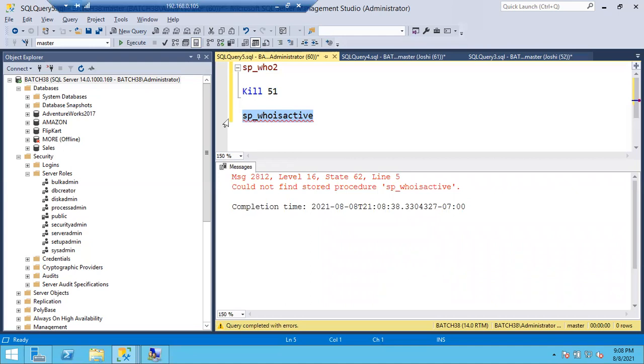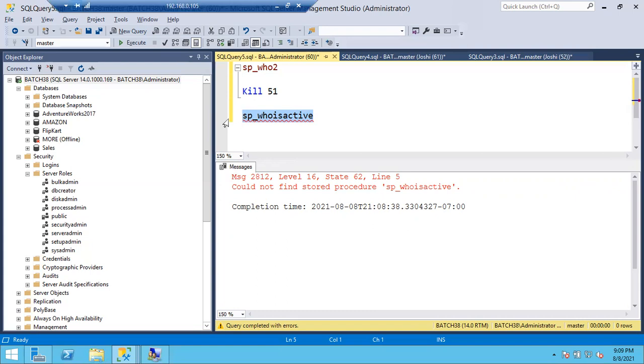It will show you since how many hours the query is running, what query is running, who is running it, how much percentage is completed, what is the estimated time, how much CPU utilization, how much memory utilization, how much disk IO, how many reads, how many writes, and what the wait infos are. A lot of things you can get using this sp_whoisactive.